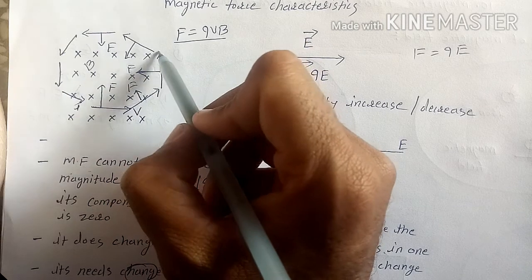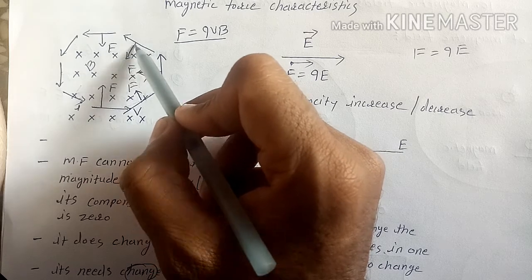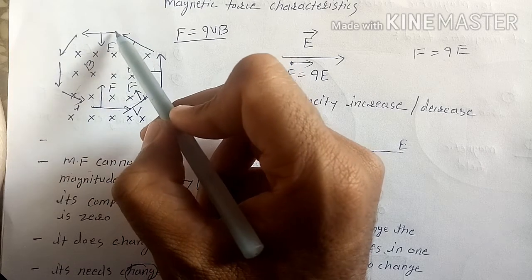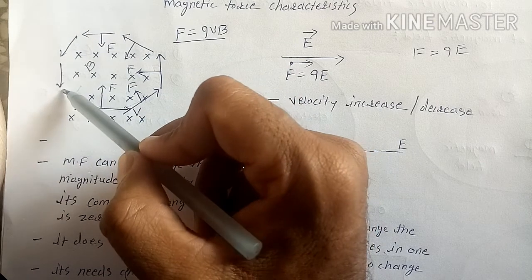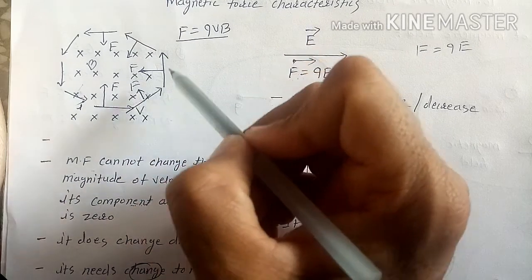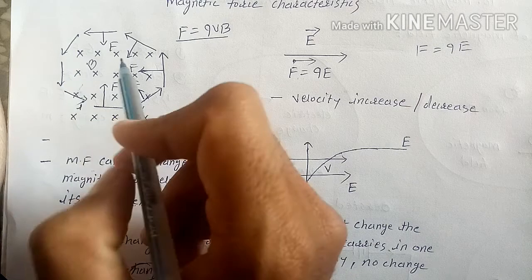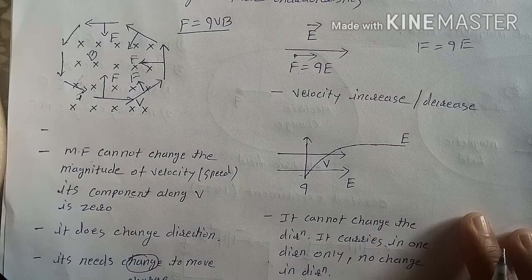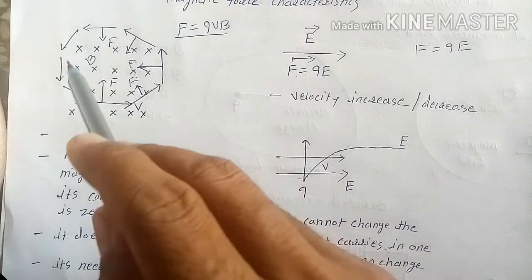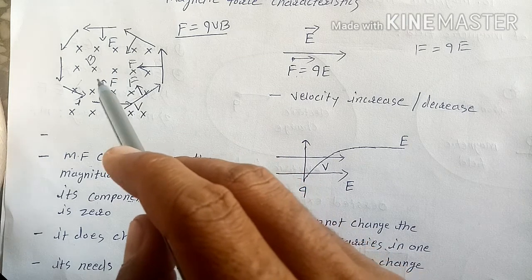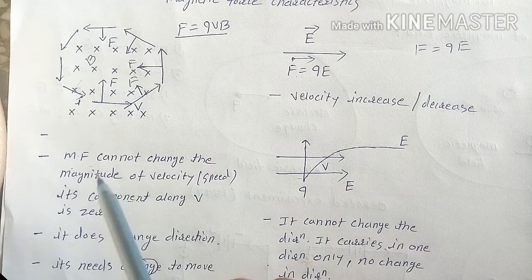If it turns like this, because of this force it will bend like this, turn like this, and then the force is always at right angle to velocity. In this way we find the velocity will turn, and again will turn, and the force is always at right angle to velocity. So the force is also changing its direction here. The force is here, the force is here and here, and so this is the magnetic force. The direction of the magnetic field is constant, that is there. Now what happens in an electric field?